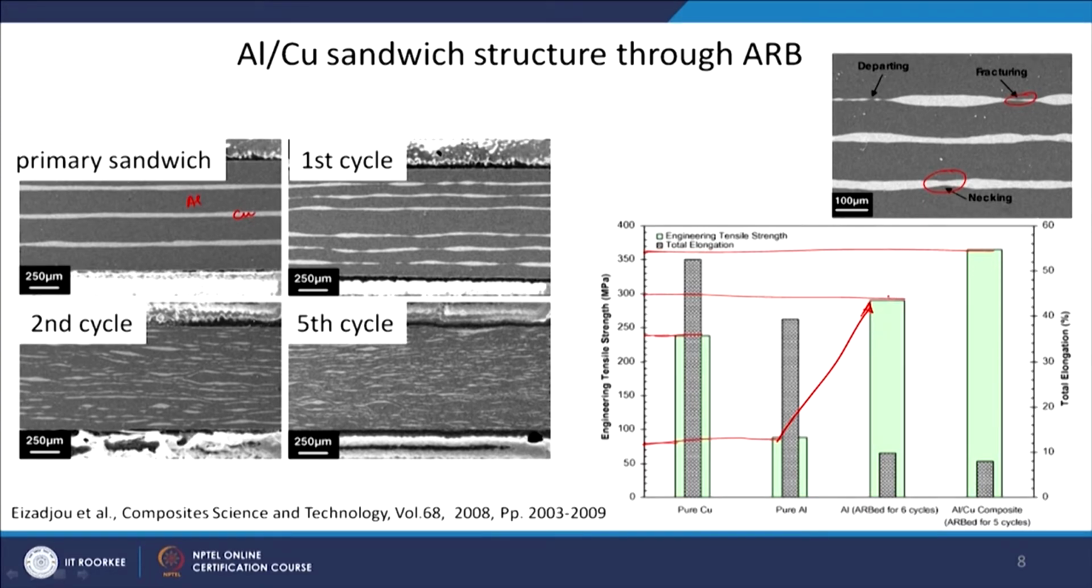So, again there is an increase from 300 megapascal in ARB of pure aluminum to ARB with the aluminum and copper composite. However, the total elongation is continuously decreasing in all these cases, though there is an increase in the strength, which is a usual phenomenon in all the SPD processes. We have seen that. So, here also by having a composite like this you can achieve higher strength in the aluminum copper composite structure.